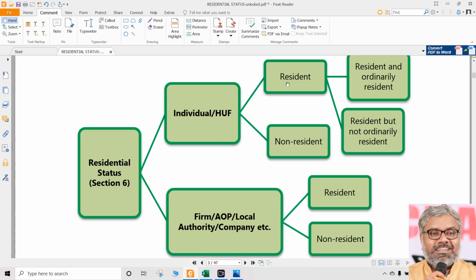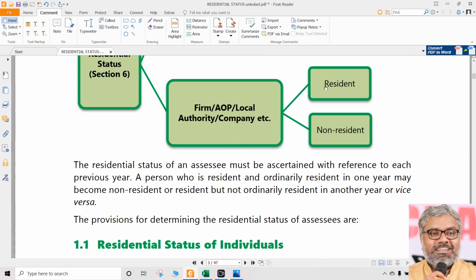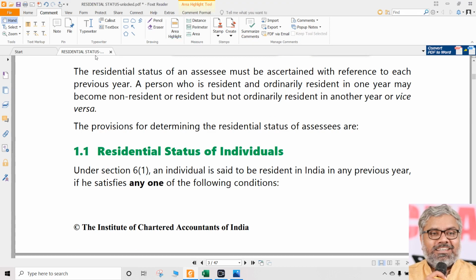But if an individual is resident, you cannot call that a residential status. You have to further inquire whether that individual is ordinarily resident or not ordinarily resident. If he is ordinarily resident, we call him ROR. And if he is not ordinarily resident, we call him RNOR. Non-resident is non-resident. For all other types of SSCs, there is no such classification, only two things directly, either resident or non-resident. That's all.